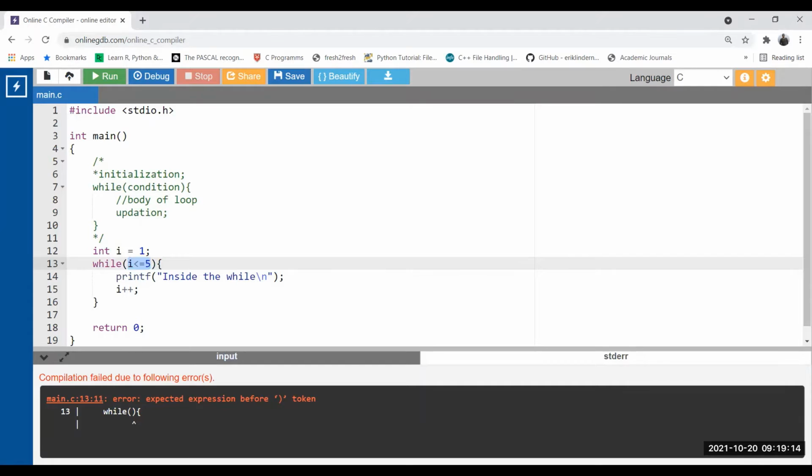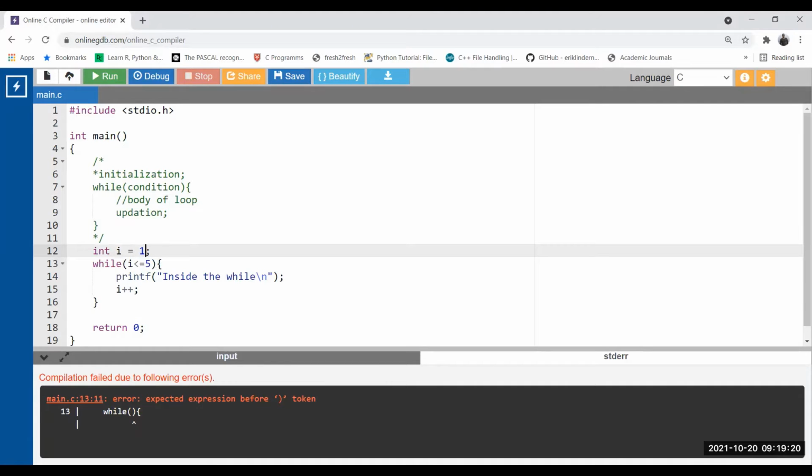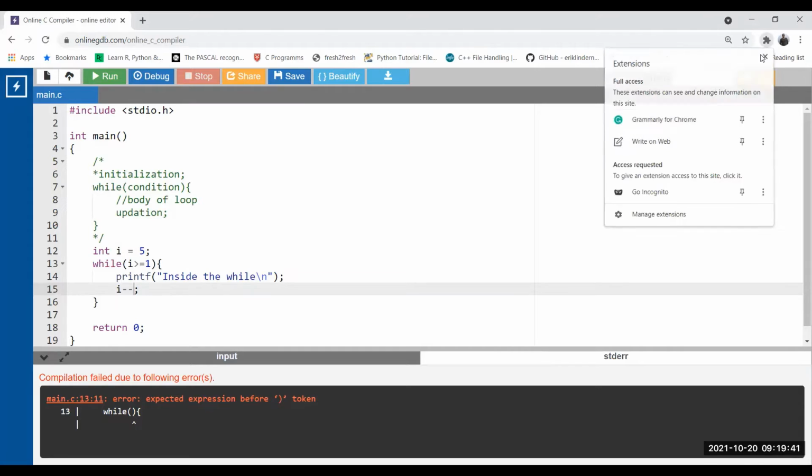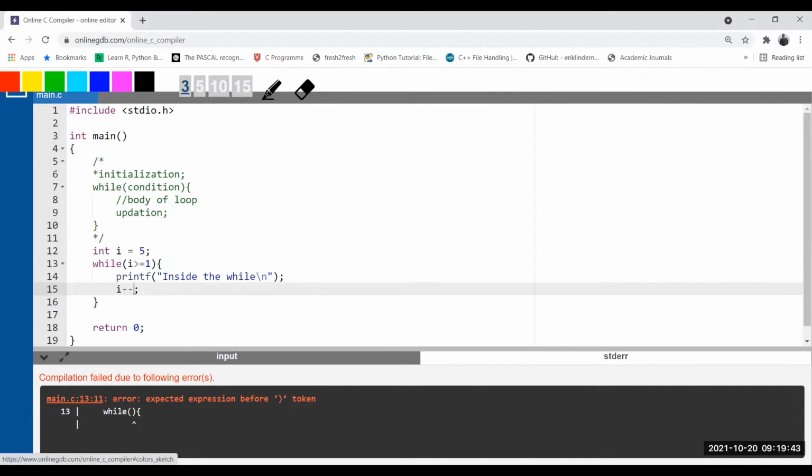Okay, so let's put the condition back again in the loop. Okay, done. Fine. So now can we run this loop in reverse order? We can do this loop in reverse order as well. Initialize the loop control variable to 5, and now change the condition. Condition should be greater than or equal to 1. And here, instead of incrementing, we can decrement the value. So here, loop control variable will come in the reverse direction. How is it? Let me discuss it here.